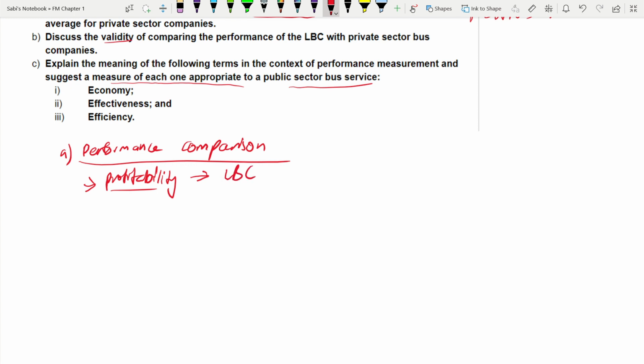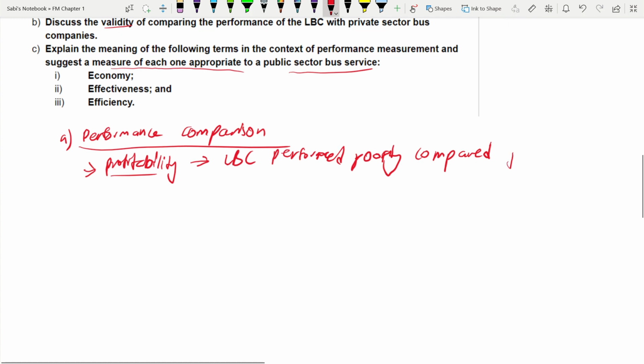LBS performed, because it's about performance, performed poorly. Okay, they have performed poorly. Don't write performed poorly and just full stop. No, compare it against something. So, performed poorly compared to, what did you compare it with? Industry averages, no? Compared to the industry averages for the private sector.